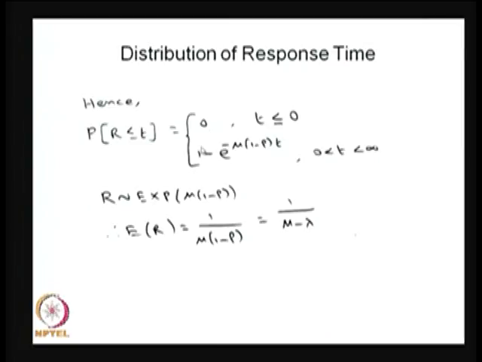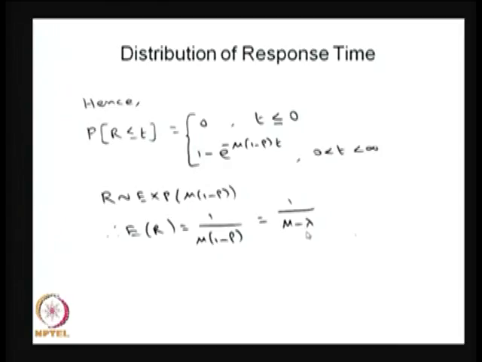If you see, the CDF is the same as the CDF of an exponential distribution with the parameter mu times 1 minus rho. Therefore, you can conclude the total time spent in the system is exponentially distributed with the parameter mu times 1 minus rho. If you find the average time, that is going to be 1 divided by the parameter.